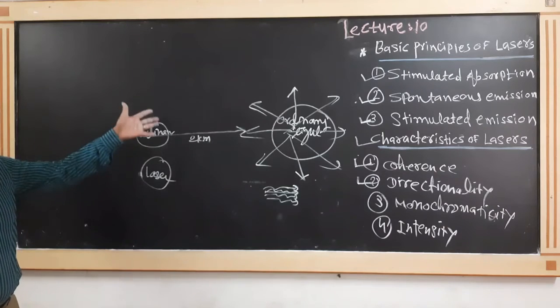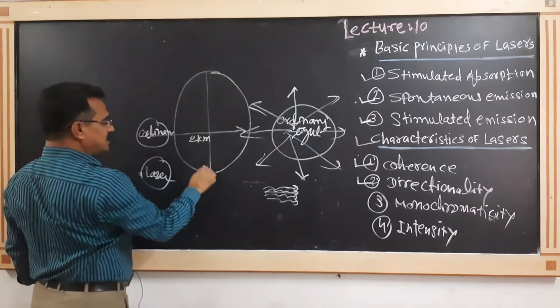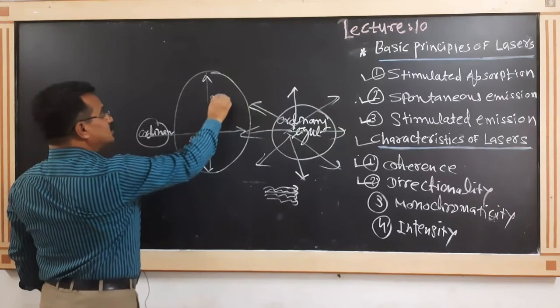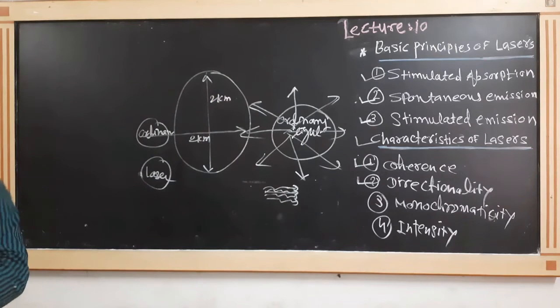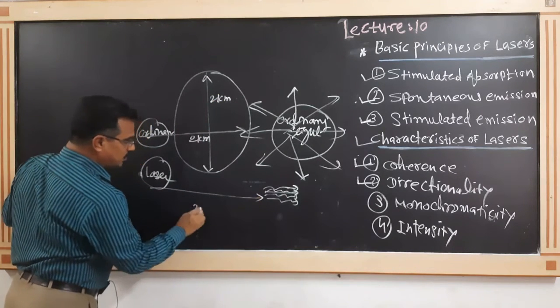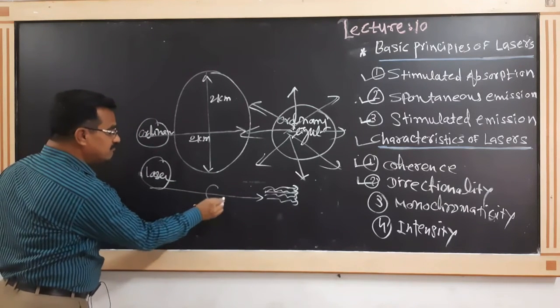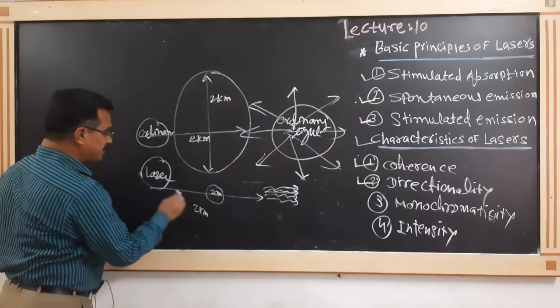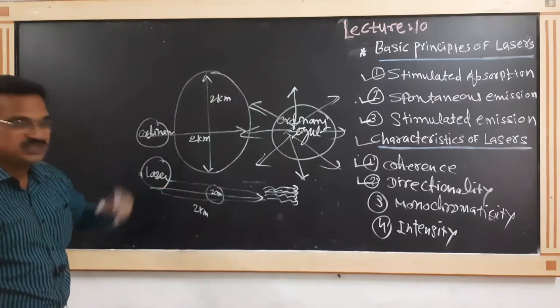The diameter of the spreading must be 2 kilometers. But in the case of a laser, when the light travels 2 kilometers, the spreading must be only 2 centimeters in diameter.